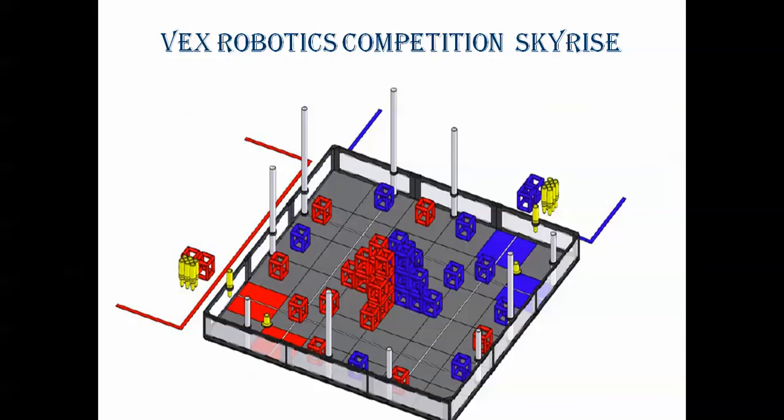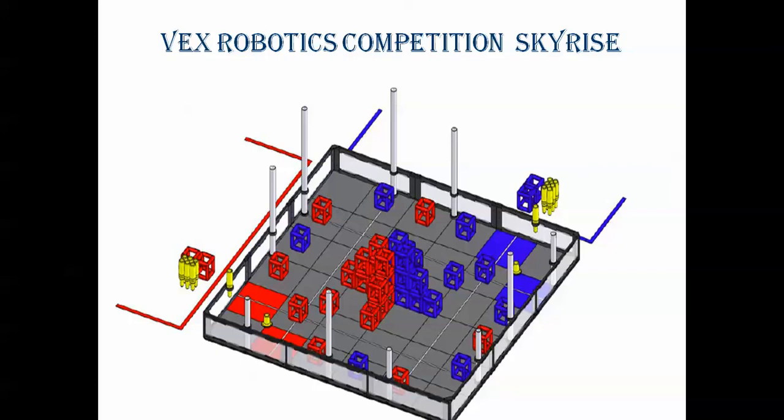This robotic competition is called Skyrise. This is a sample playfield, in which you have square bricks. You have to pick them up using the robot and place them. The various corners, the rules and everything are provided, and you can see sample videos on YouTube. If you search for the VEX robotics competition Skyrise on YouTube, you will get videos of how it works. Sample designs will be there.